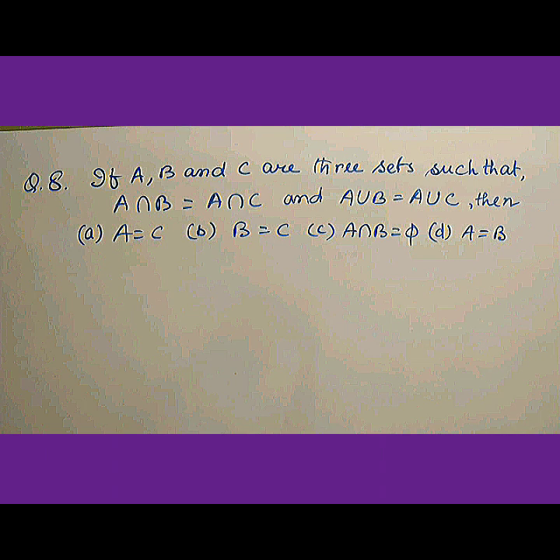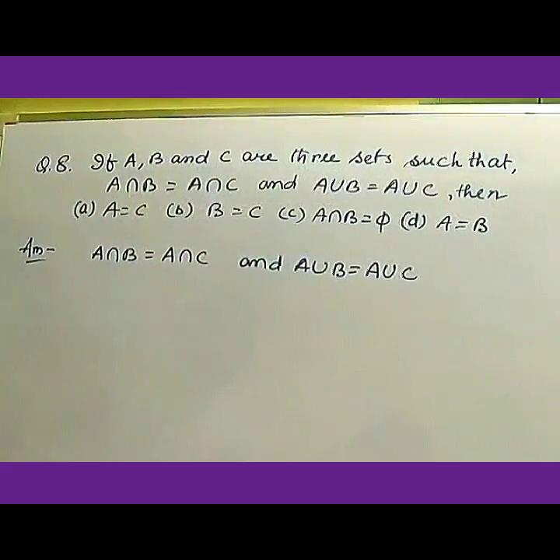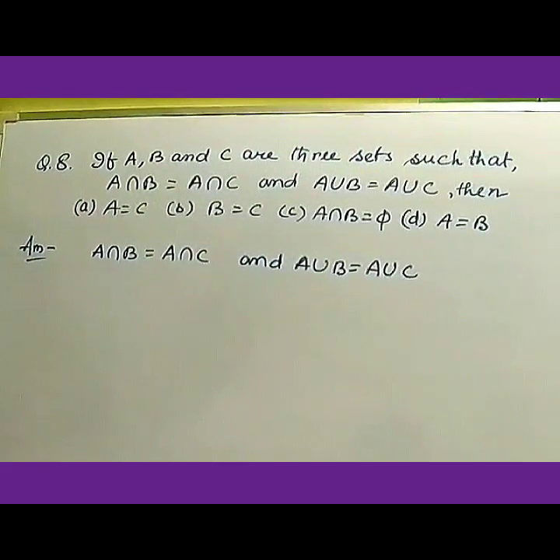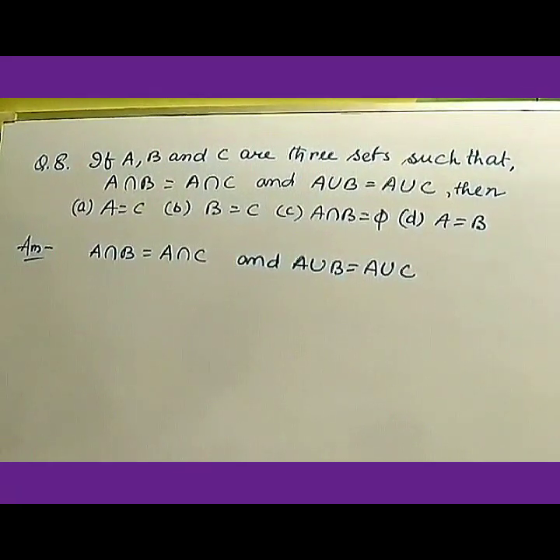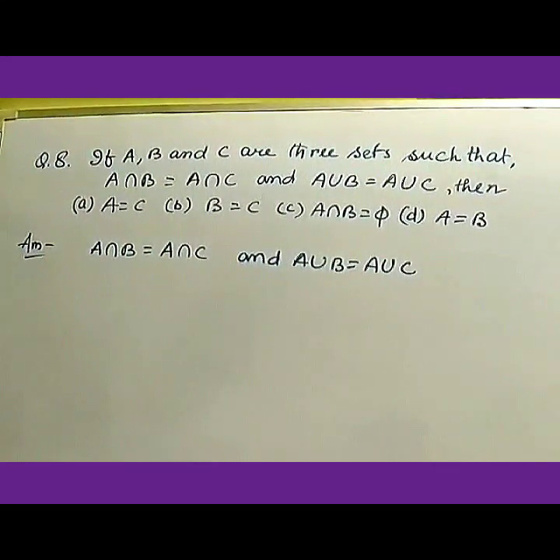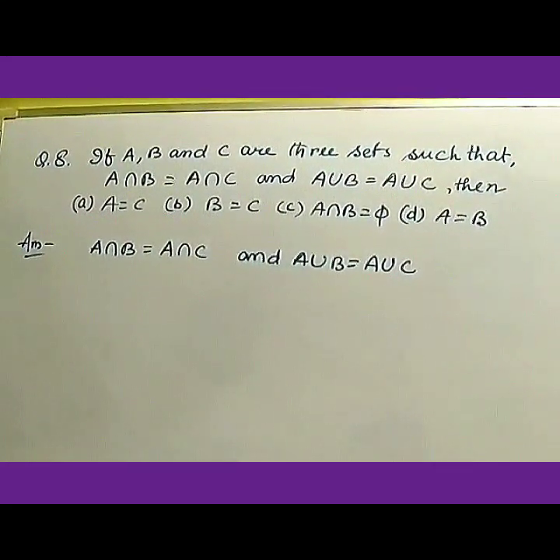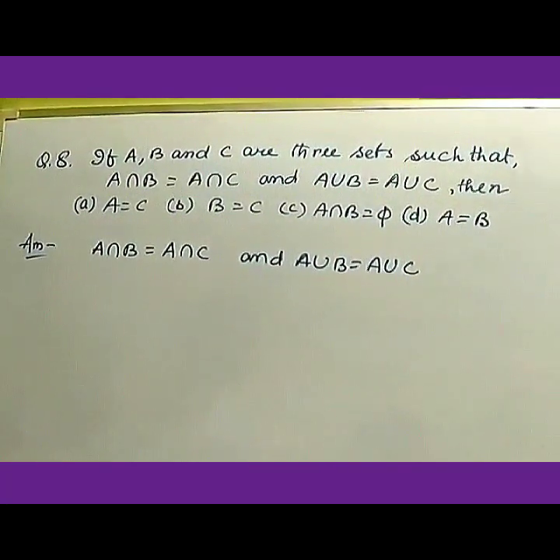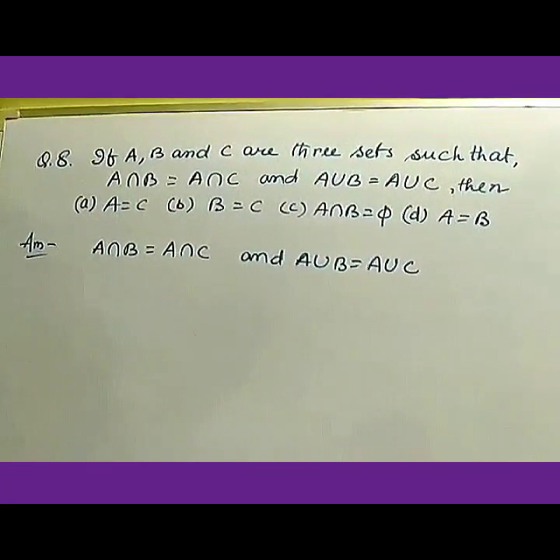Now number 8. If A, B and C are three sets such that A intersection B equals A intersection C and A union B equals A union C, then you have 4 options. So let's see this most important question. A, B and C are three sets, and it has given the relation A intersection B equals A intersection C, as well as A union B equals A union C. Then you need to find the answer. So let us see how it is.